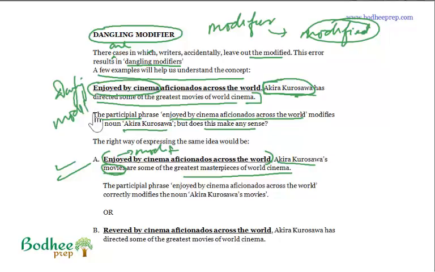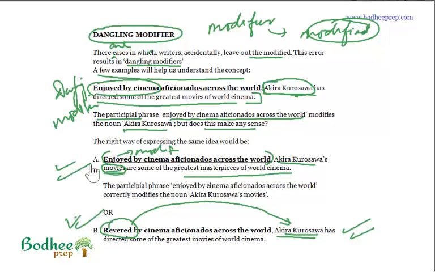Let's look at some other way of framing the same sentence. Revered by cinema aficionados across the world, Akira Kurosawa has directed some of the greatest movies. Now here, revered by, who can be revered? A human being can be revered, right? It's possible for us to revere a human being. Revered by cinema goers across the world, Akira Kurosawa has directed some of the greatest movies. Makes complete sense. Perfect example. Enjoyed by cinema aficionados, it is basically the movies that are being enjoyed. Makes complete sense. So these two examples are better ways of framing the same sentence, right?